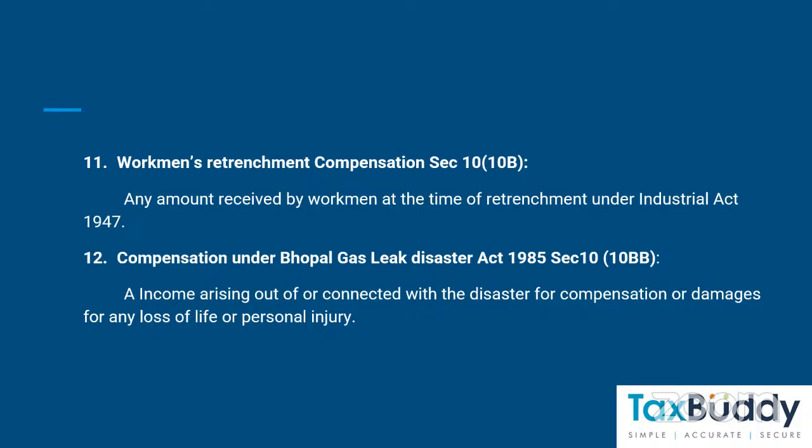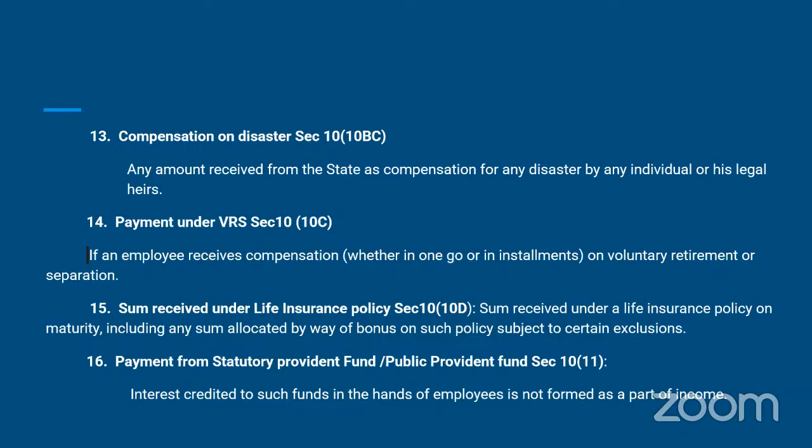Compensation under Bhopal Gas Leak Disaster Act under section 10(10)(bb). Any income arising out of or connected with the disaster for compensation or damages for any loss of life or personal injury. This amount is also not taxable. Compensation on disaster, section 10(10)(bc). Any amount received from the state as compensation for any disaster by an individual or his legal heirs.